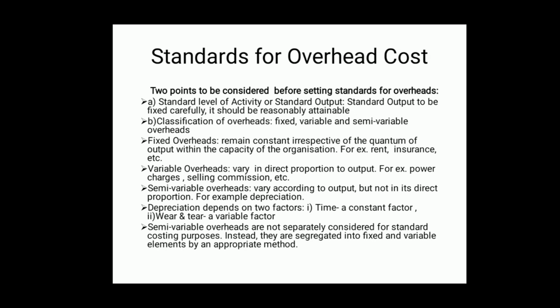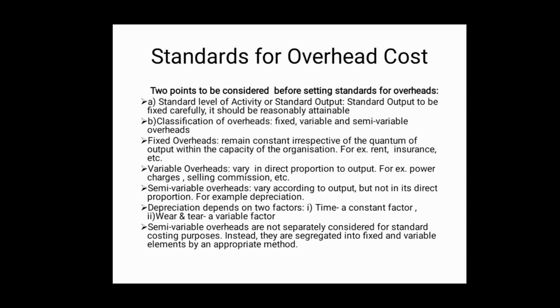That is the meaning of time. That is, if depreciation is charged on time, then it is a fixed element, that is a constant factor. Variable factor means whenever machinery is used, depreciation is charged. So, since depreciation depends on two factors, time which is a constant factor and wear and tear a variable factor, it is a semi-variable overhead.